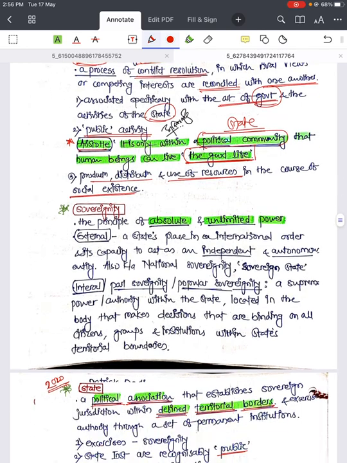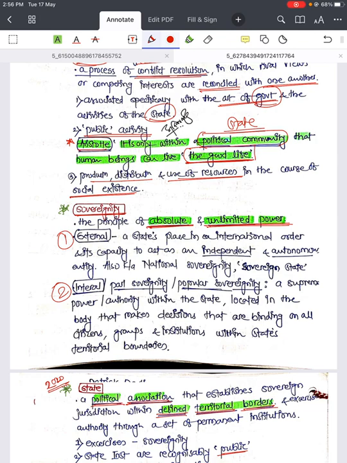Next, sovereignty. I think you might have gone through it in many books like NCERT. It is explained in Lakshmikant. It is explained. Still, we will go very quickly. The principle of absolute and unlimited power. It is absolute and unlimited power. It is called sovereignty. It has two aspects. So one is the external aspect, the other is the internal aspect.